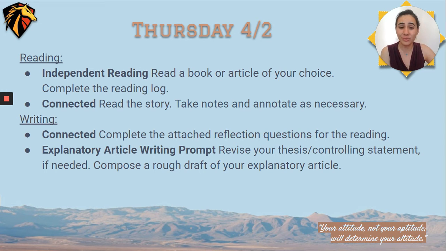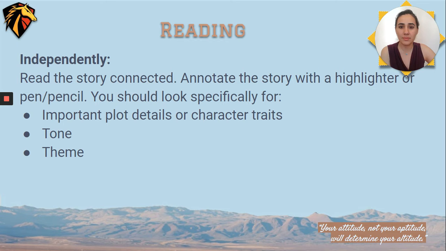It's a lot to tackle, so let's break it down, starting with independently reading the story Connected. Annotate the story with a highlighter, a pen, or pencil. This time you're looking specifically for important plot details or character traits, tone, and theme. So if you have not yet read the story, please pause this video and read it first.